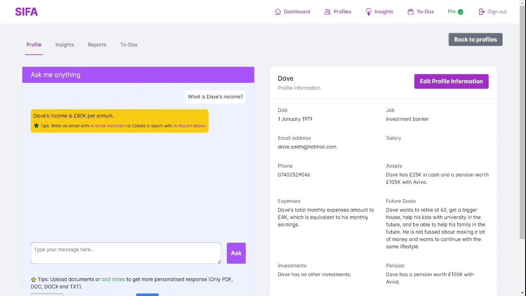So it's an incredibly easy way, just because you have all the information here already, of asking Cypher to do the calculations for you or find out any information, instead of you having to go through loads of different documents to try and find it.